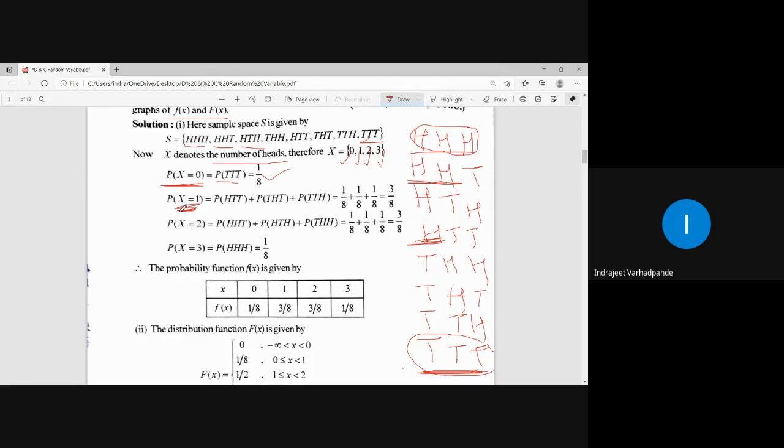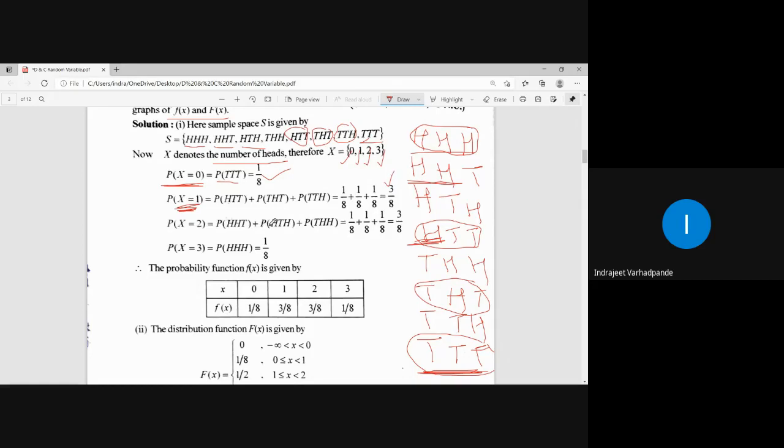This means one head appears in the outcome. Which outcomes have exactly one head? This is one of the outcomes, this is one, this is one, and this is one. So how many such possibilities are there? 3 possibilities are there.